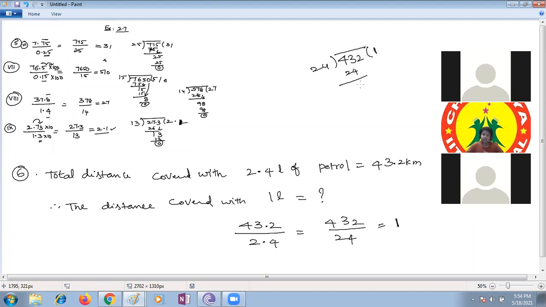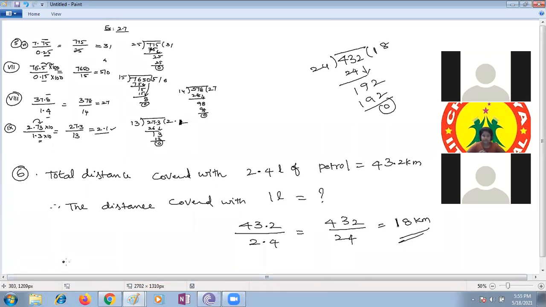The answer is 18 kilometers. 24 times 8 is 192, so 192 minus 192 is 0. Therefore, a vehicle covers 18 kilometers with 1 liter of petrol.